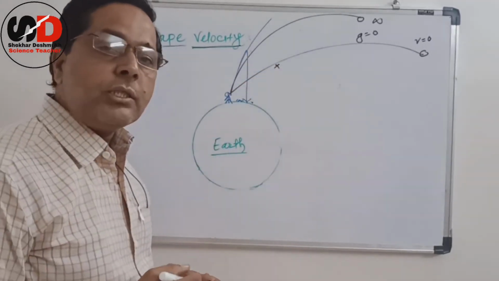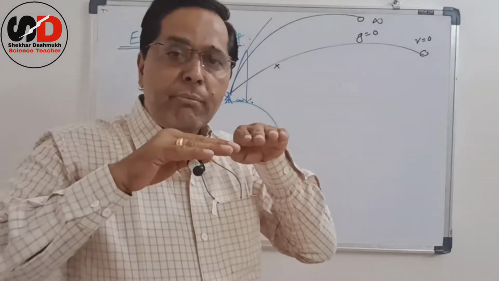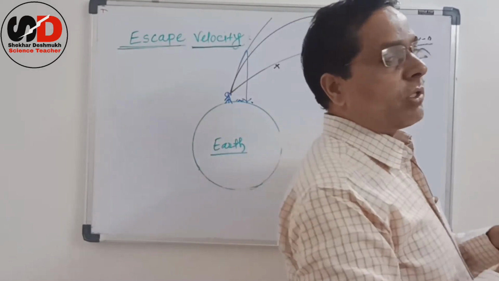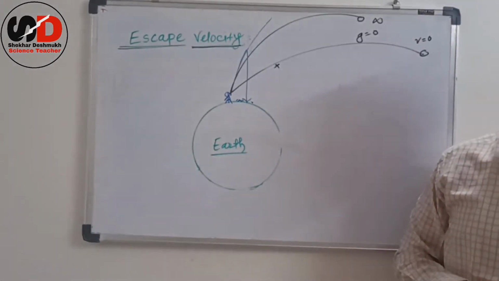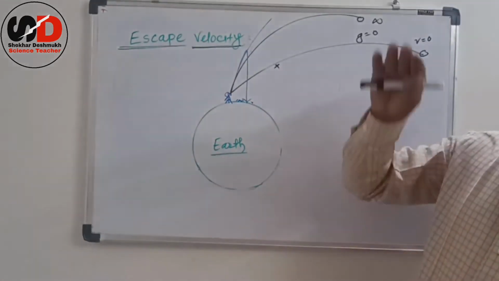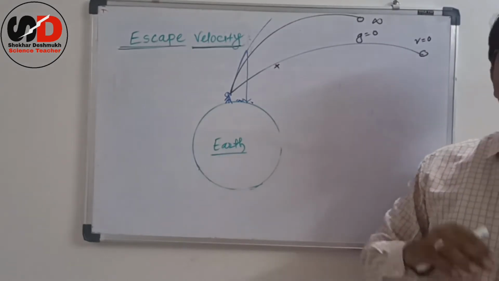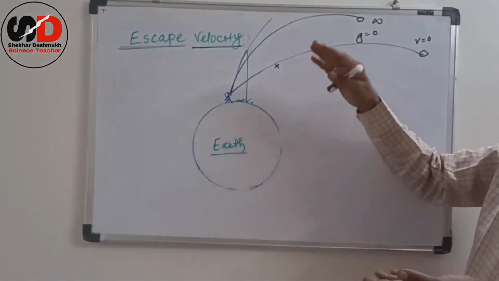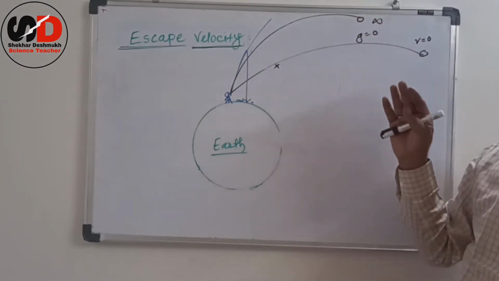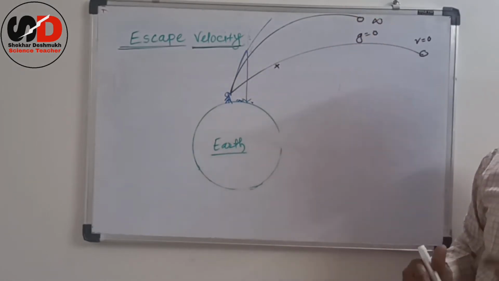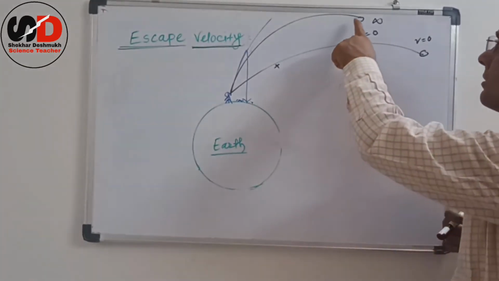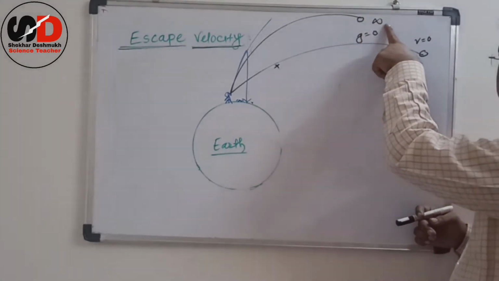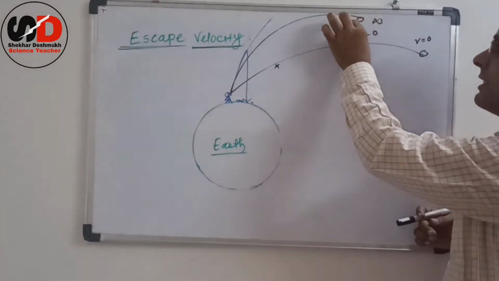Why? Because the escape velocity is the minimum initial velocity which is required to overcome the gravitational force, that means to overcome the gravitational force of attraction, the gravitational pull. So the velocity of the ball must become 0 at infinity, and therefore it remains here.